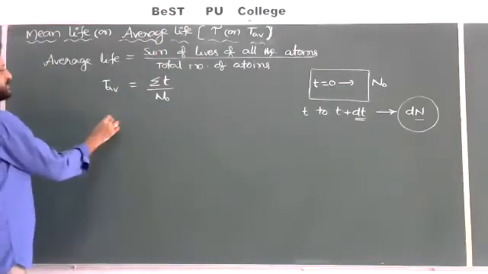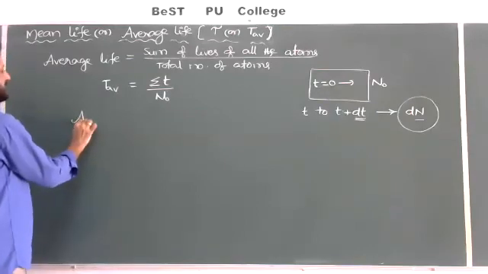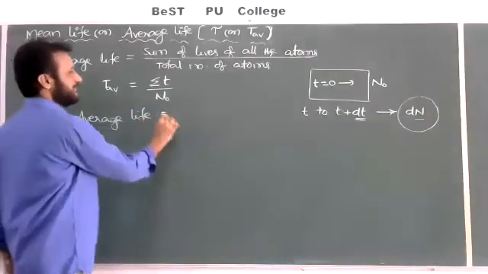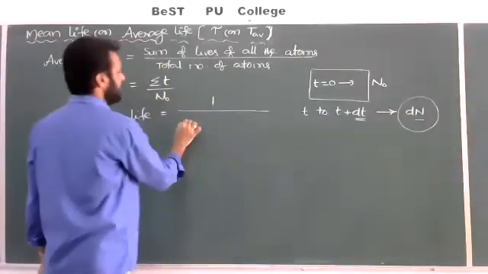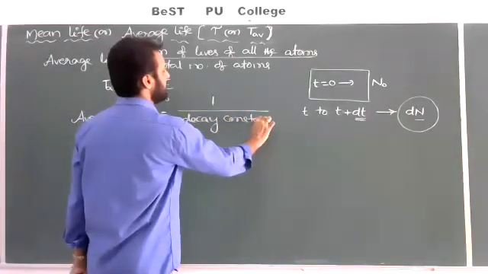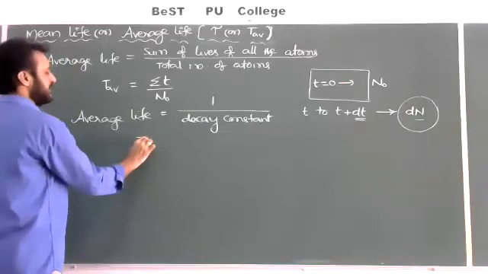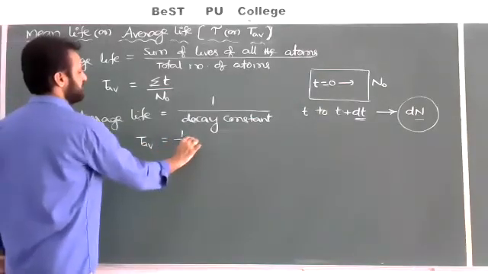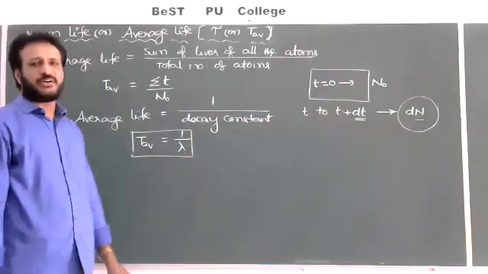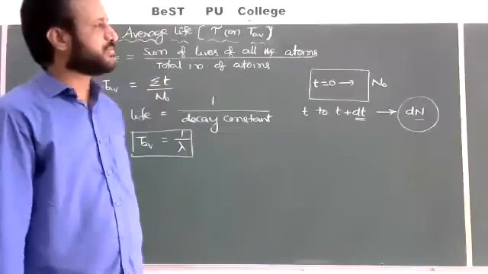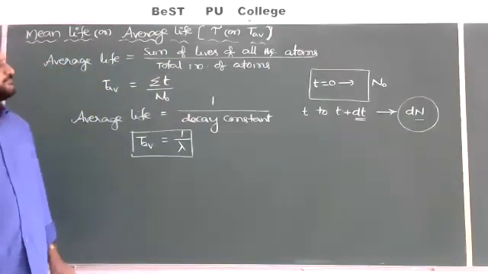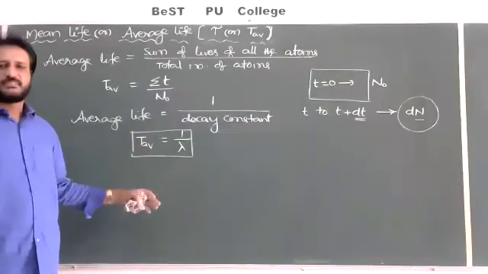One more definition we can write: average life is equal to the reciprocal of the decay constant. Average life is equal to 1 by disintegration constant, or decay constant. The reciprocal of the decay constant is called average life.